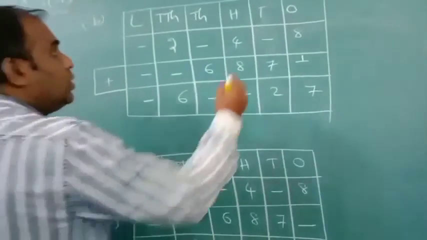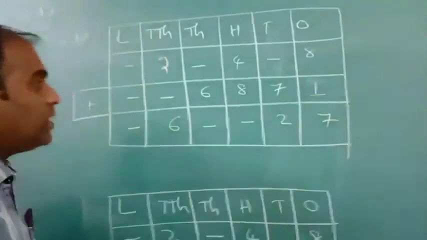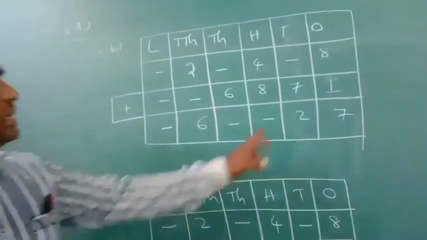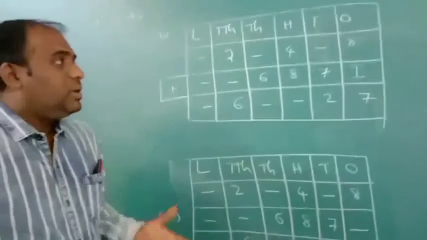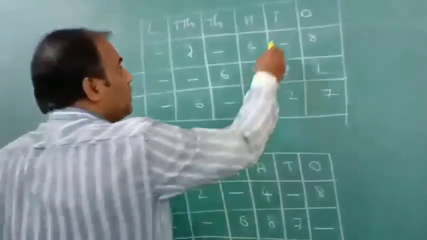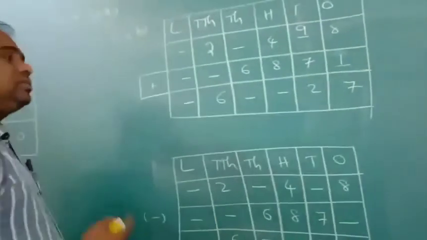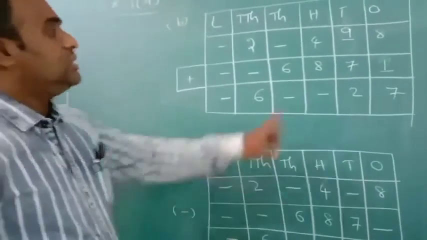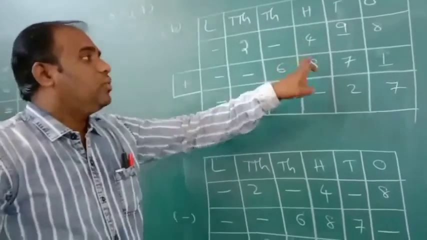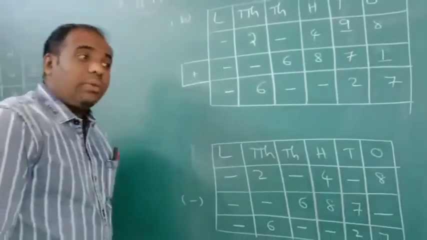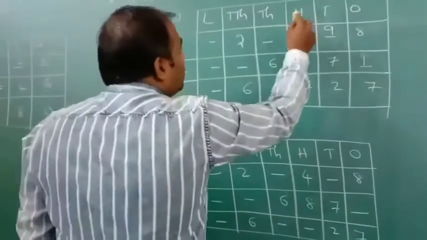Next, from what number subtract 7 to get 1 only? 8 minus 1 is 7. Next 7. From what number do we subtract 7 to get 2? Tell me. 9 minus 7 is 2. You write here 9. Next, here very easy: 4 minus 8. Take one borrow from the left side. It becomes 14. 14 minus 8 is 6.